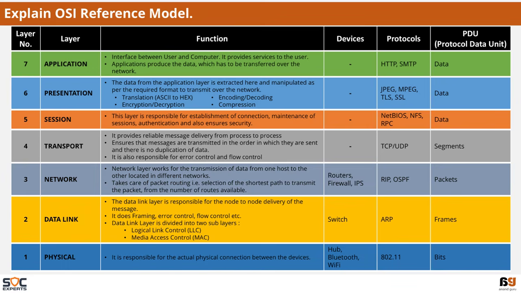Layer 7 is the application layer. It acts as an interface between the user and the computer. Applications produce the data which has to be transferred over the network. Protocols include HTTP, SMTP. The PDU is in the form of data.